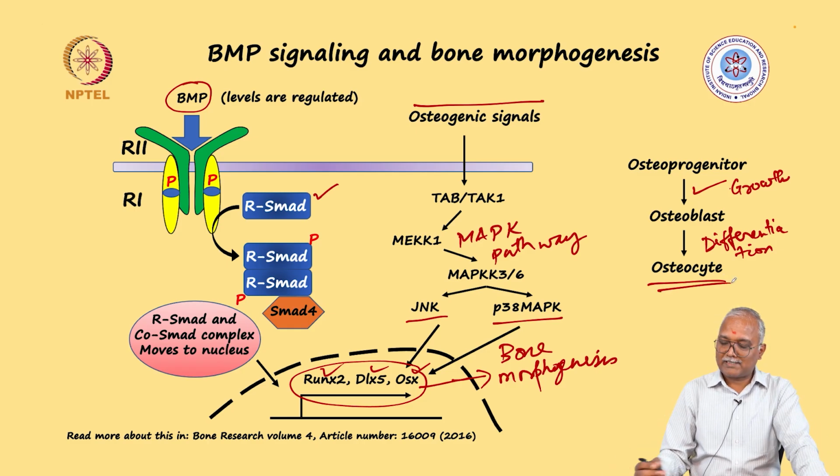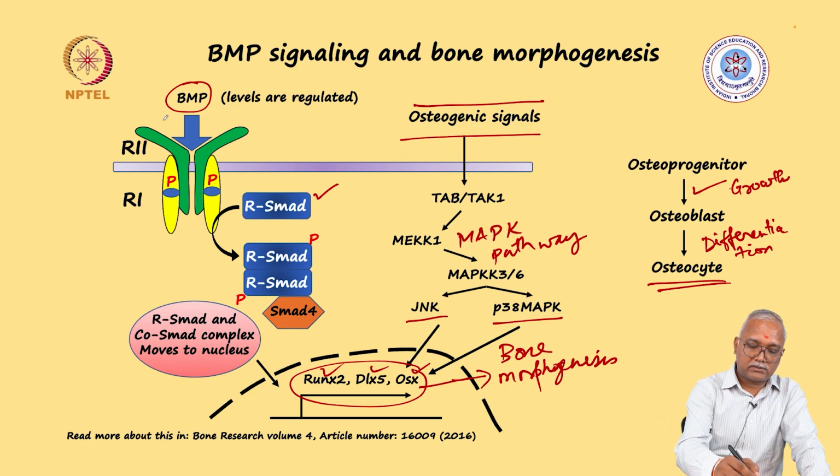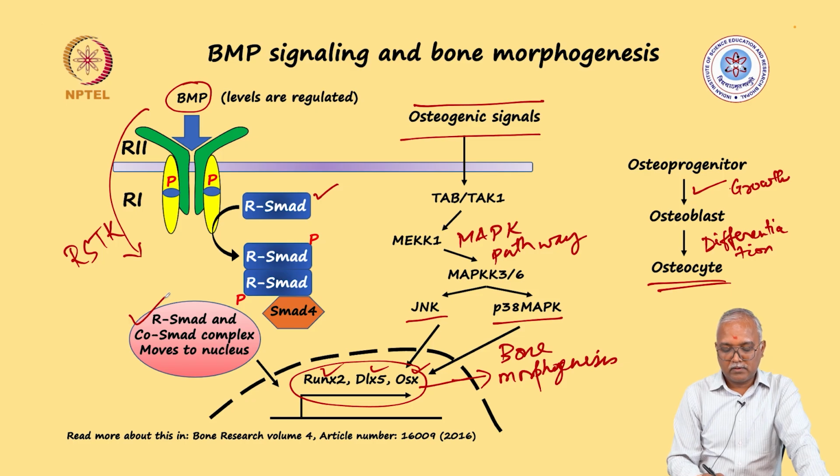So what exactly will be happening here is that your bone forming signals via this canonical pathway of RSTK activate these Smad complexes, which inside the nucleus are capable of transcribing the genes which will be playing an important role in bone morphogenesis.